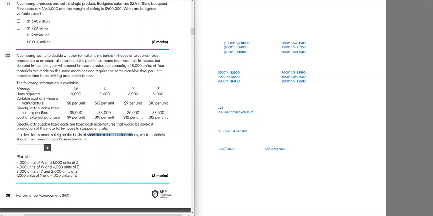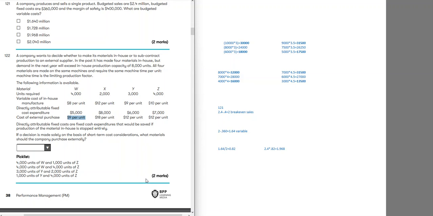We have units, the in-house cost of making, directly attributable fixed costs, and cost per unit. Remember, when we have a make or buy decision, we usually look at the variable cost, but when there are fixed costs and they are directly attributable, then those costs will be looked at as well.